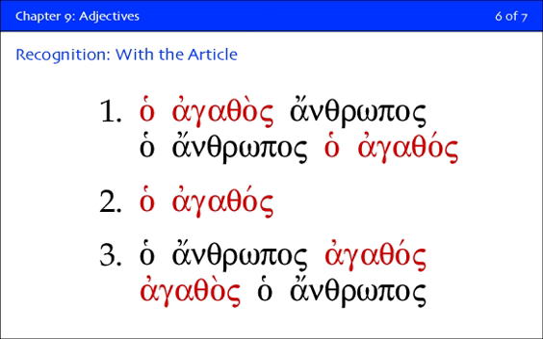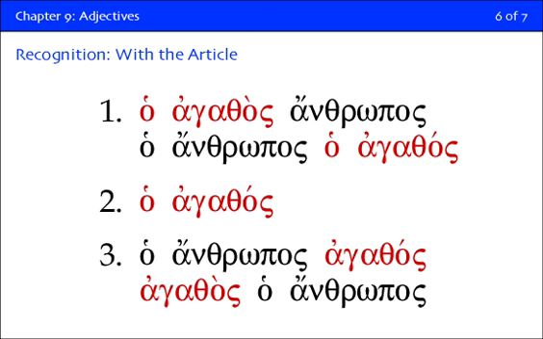He agathe. In other words, what you do is you look at the gender and the number of a substantival adjective, recognizing that when adjectives function substantively, they follow natural gender. And you can just add in a word that fits. If it's plural, you could say the good ones, or the good people, or the good crowd, or whatever fits the context.